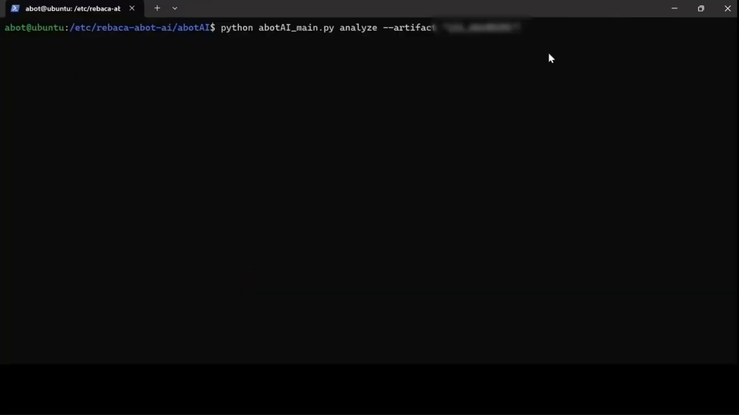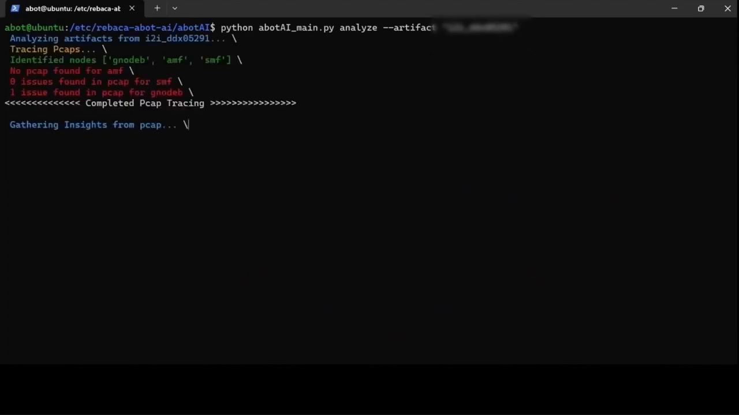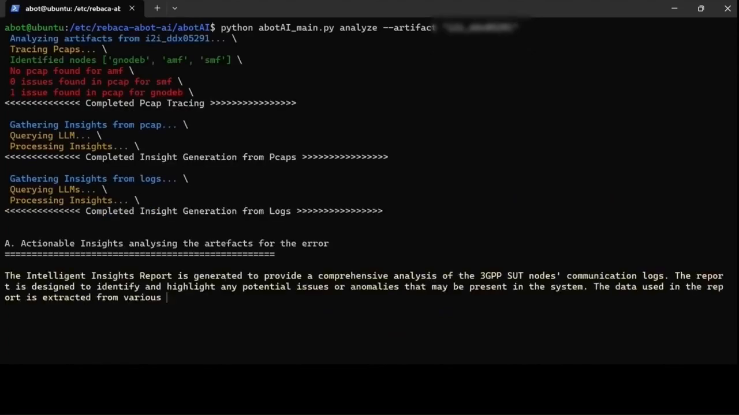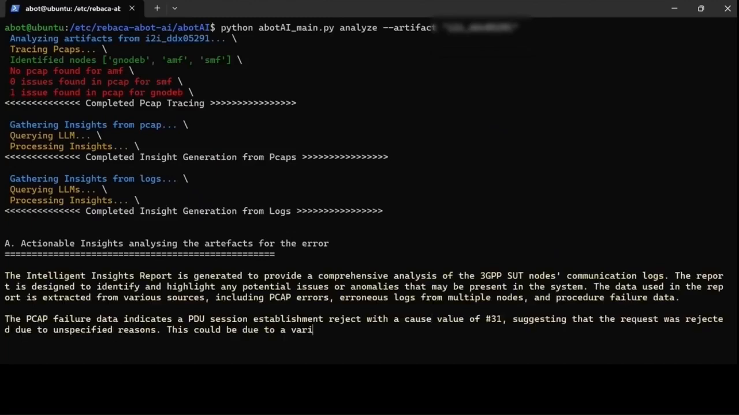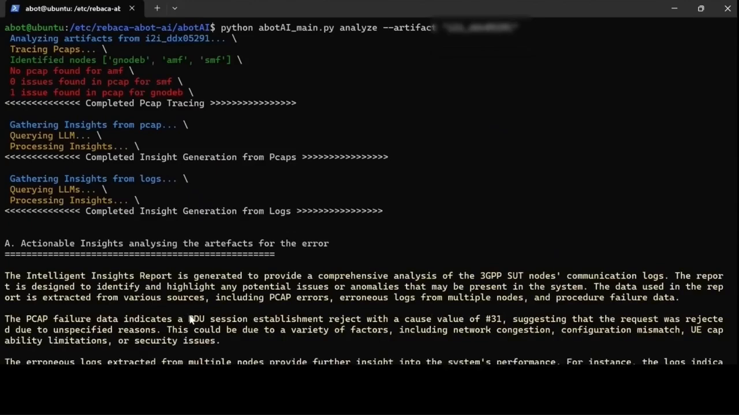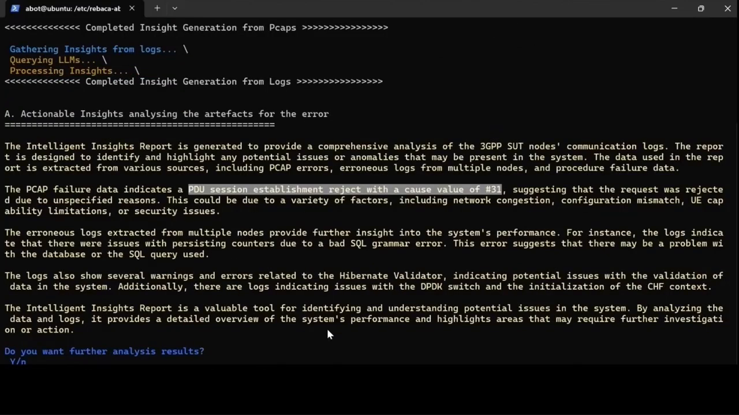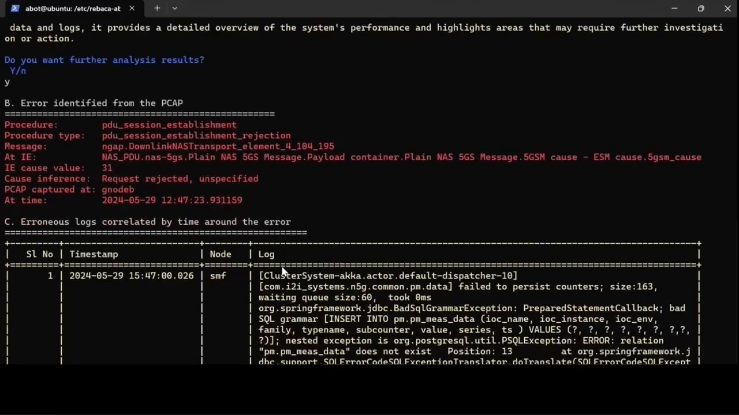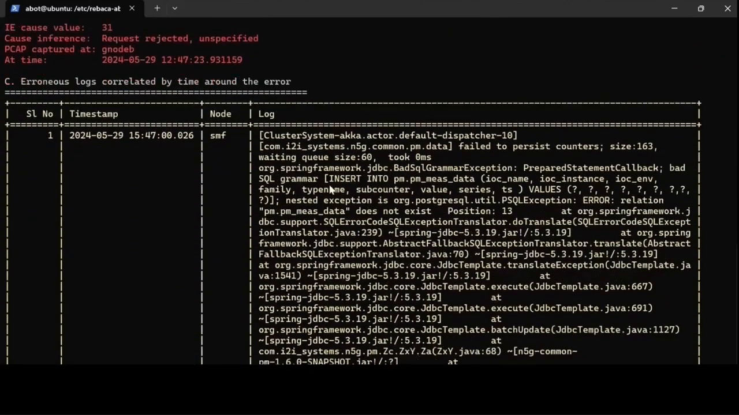I have already collected the artifacts and now we will use Abbott AI to process them. Once we start analyzing, Abbott AI will first trace the PCAP to identify nodes and 3GPP call sequence, followed by gathering insights from various large language models. And here's the first look at the generated insight. Let's analyze further. Here's a brief description of the issue, followed by relevant error logs from the various log files.